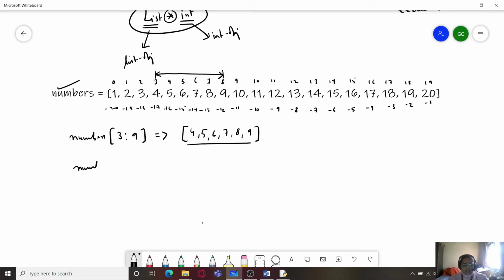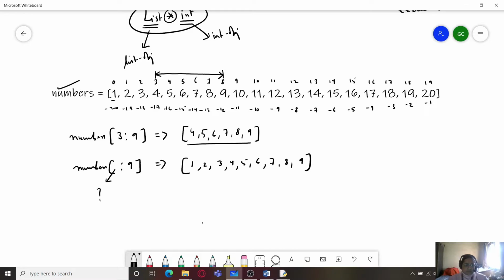Now if I provide here numbers colon 9, it means that the first index is missing. So it will start from the very first index only. This will give us 1, 2, 3, 4, 5, 6, 7, 8 and 9.